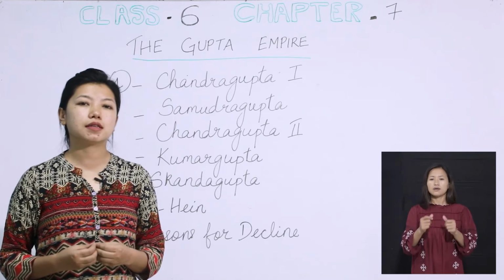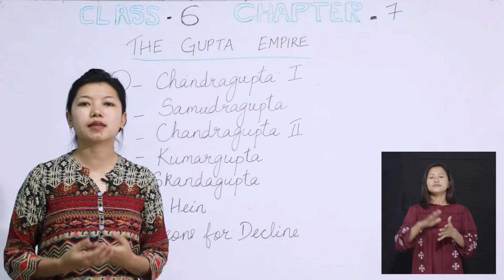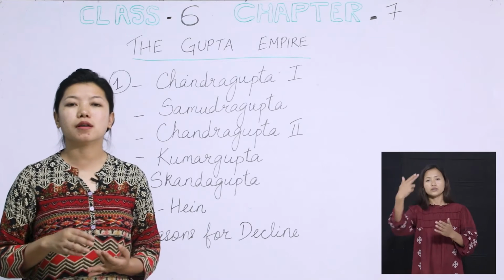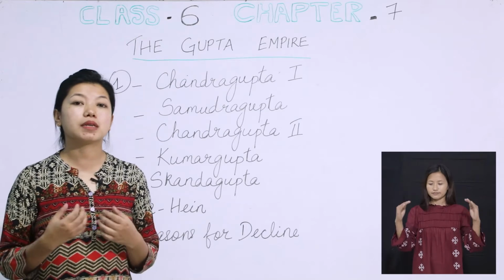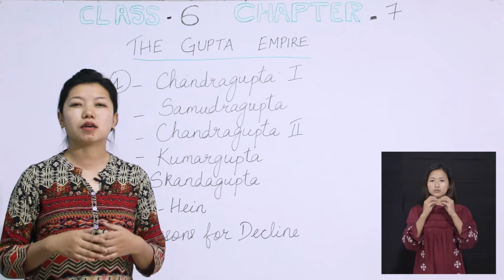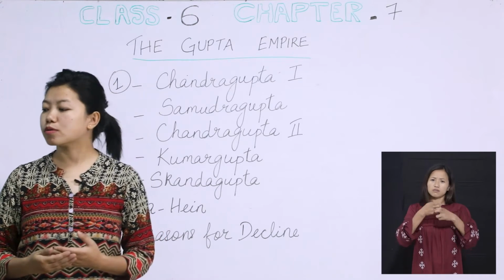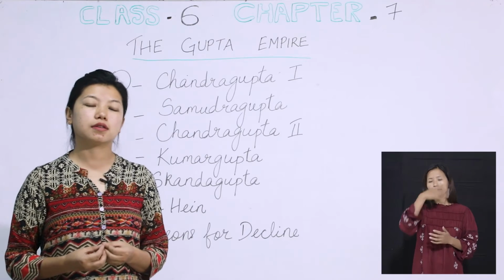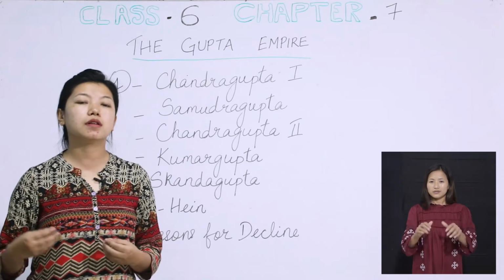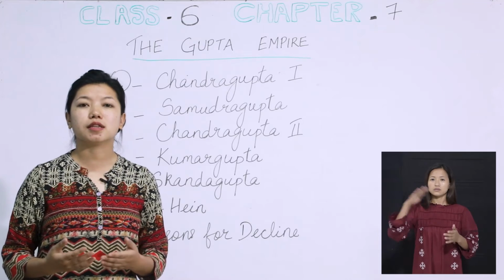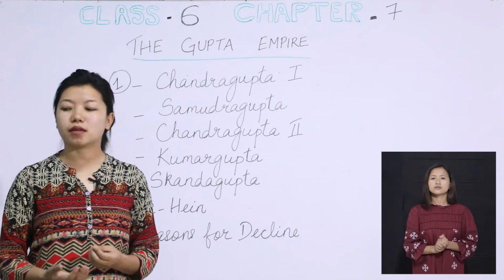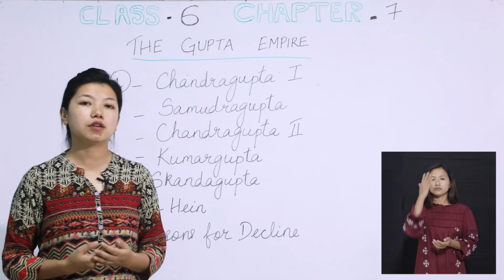Now the Gupta rulers were great lovers of art and architecture, and we can see that from the cave paintings, and from the inscriptions. They have also made some Buddhist monasteries under the rock caves, and there are also beautiful paintings and decorations in the temples. All these paintings and decorations are still very popular, and people from other countries come just to see the decorations and designs. So these are still popular, and they also added to the beauty of the Gupta dynasty.